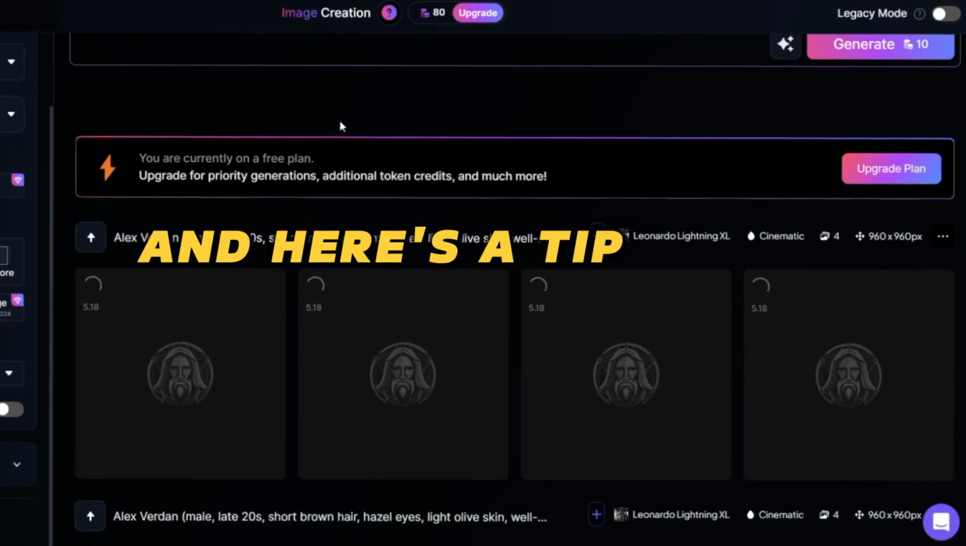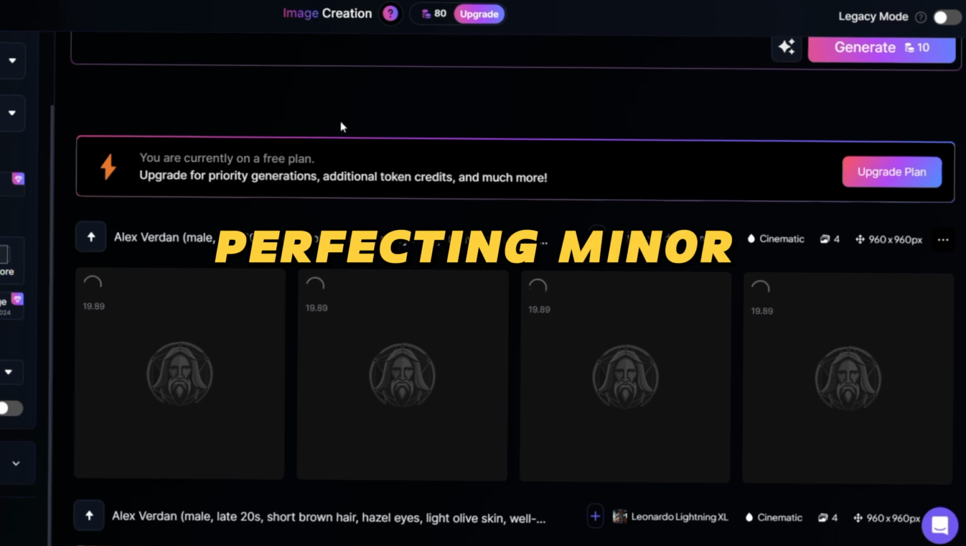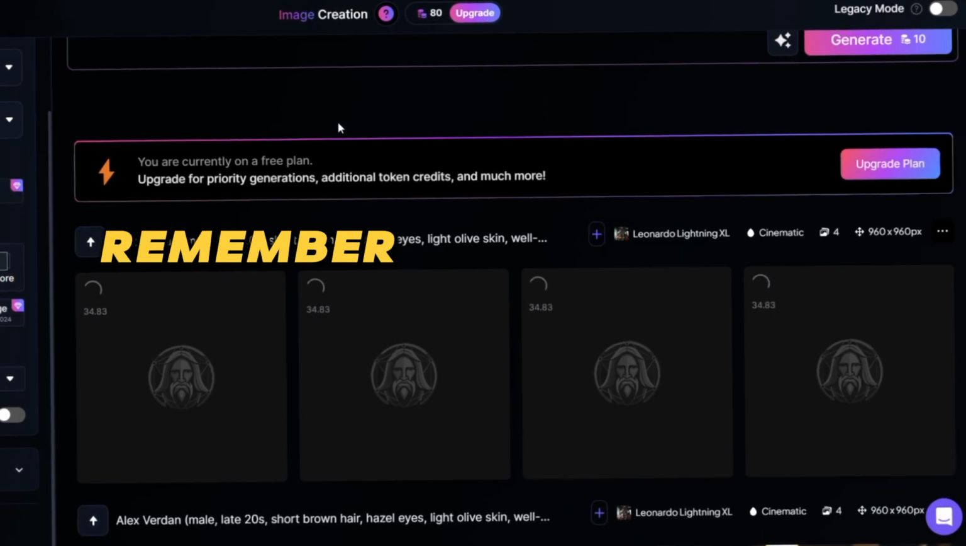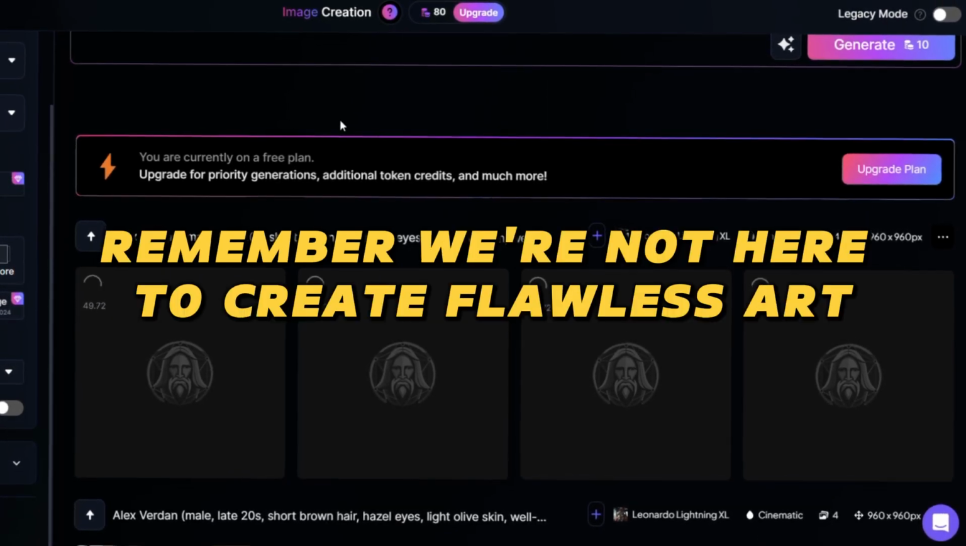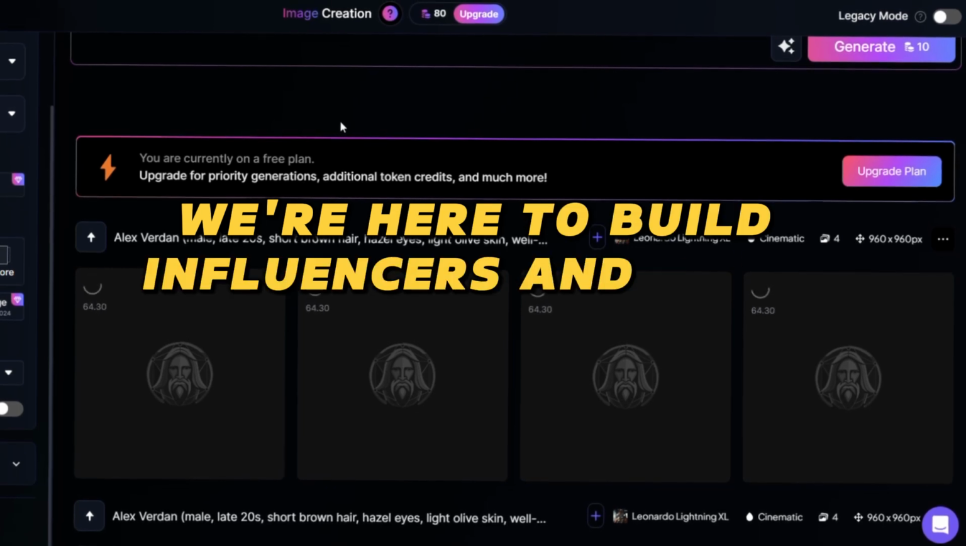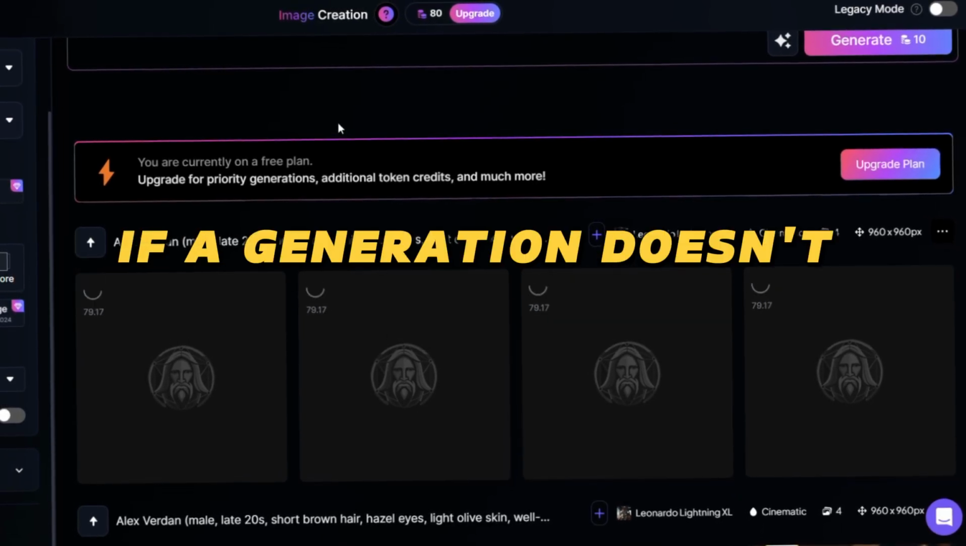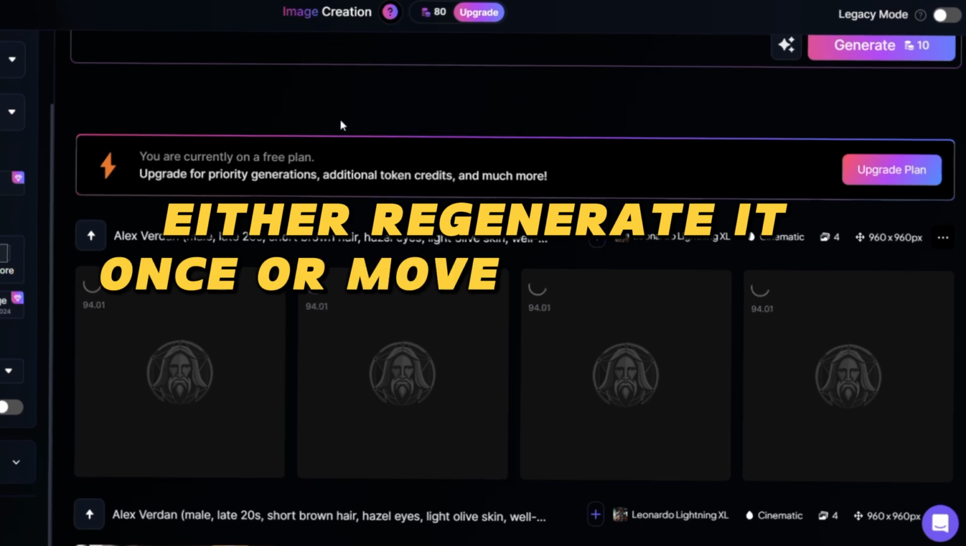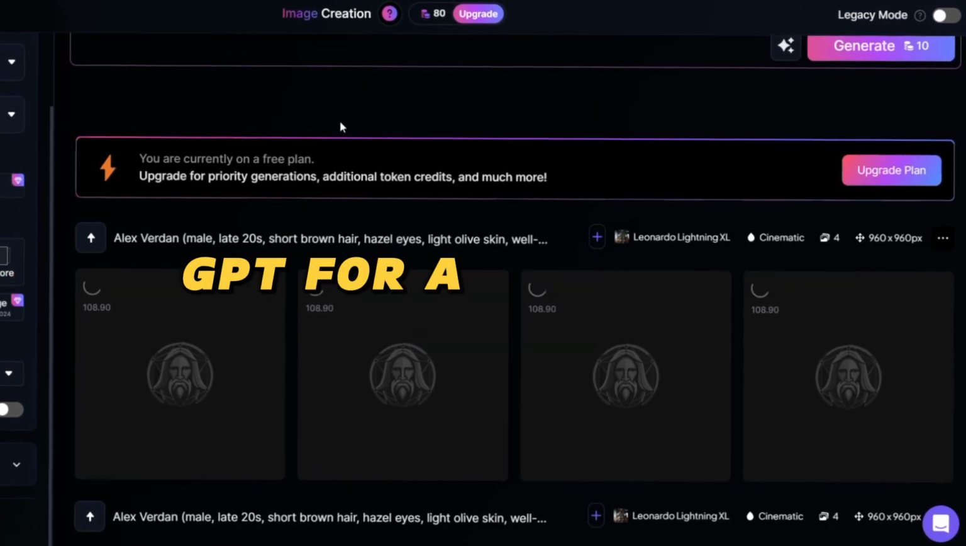And here's a tip: don't waste too much time perfecting minor inconsistencies. Remember, we're not here to create flawless art, we're here to build influencers and make money. If a generation doesn't work, either regenerate it once or move on and ask ChatGPT for a new scene.